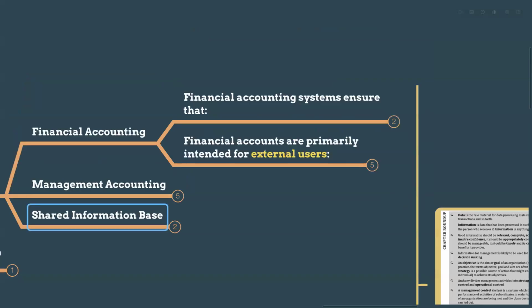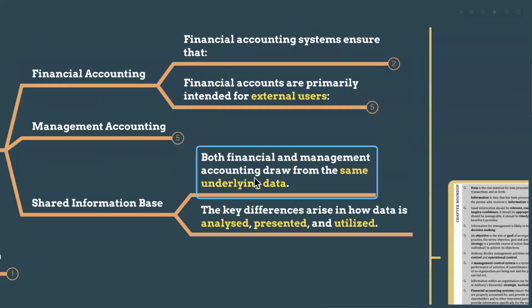And there is a shared information base. Both the financial and management accounting draw from the same underlying data. So you don't need to think that financial accounting needs a separate kind of data from the source documents, the double entries, the ledger accounts, and the trial balance. These are integrated with management accounting. It means we don't have separate data for the financial accountant, and we don't have separate data to enter for the management accountant side.